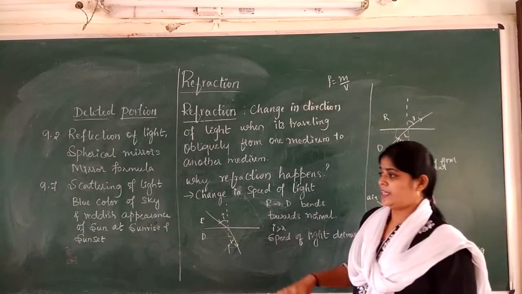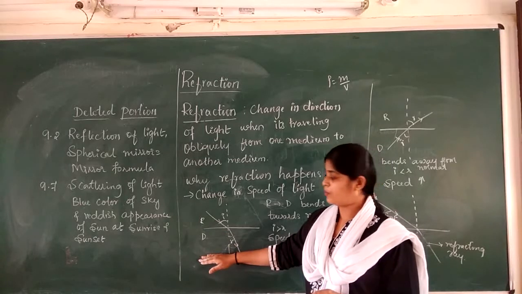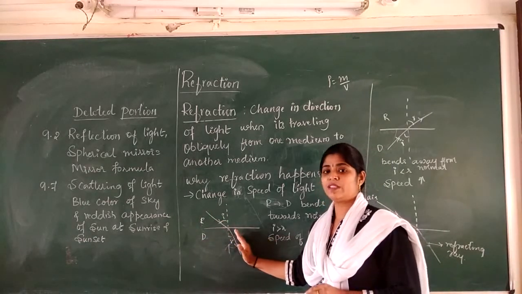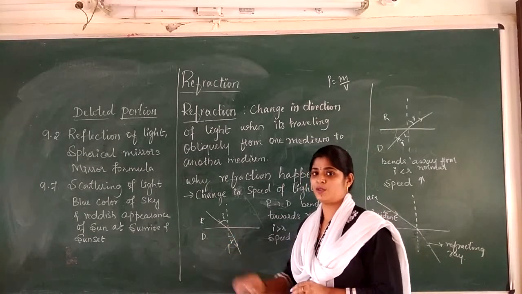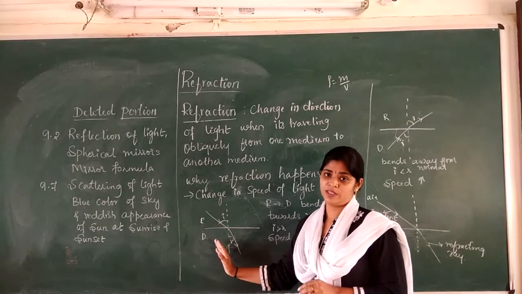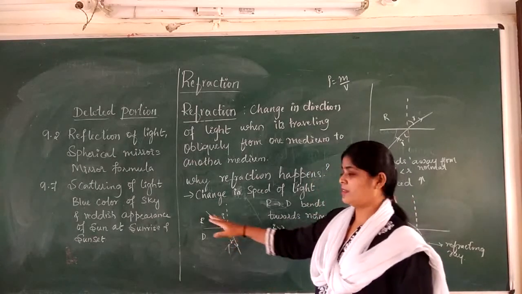When the ray is traveling from a rarer medium to a denser medium, it always tries to bend towards the normal. What is the reason? Before that, we'll see the terms.